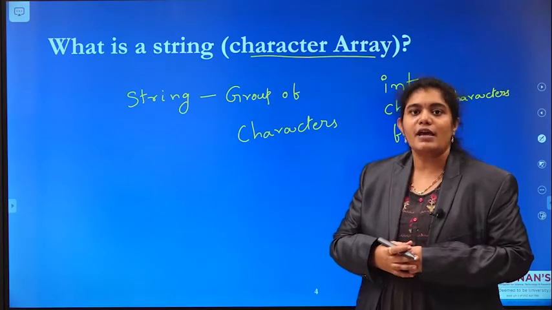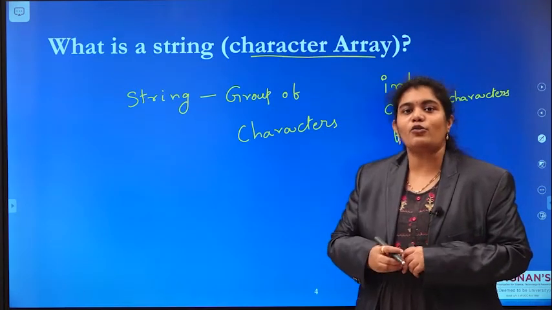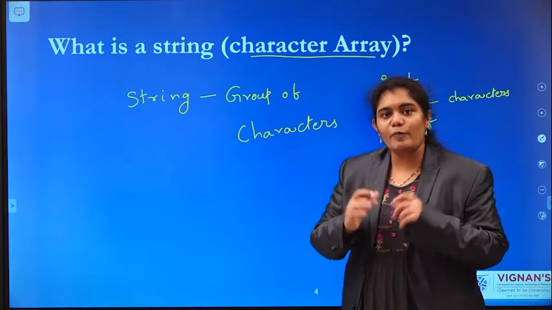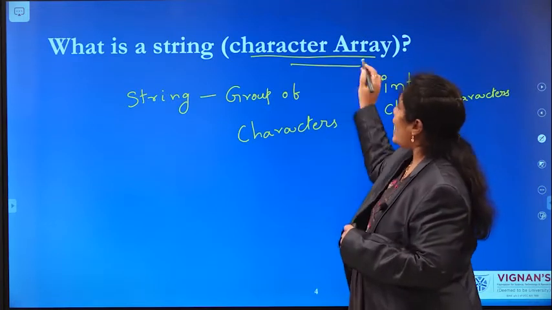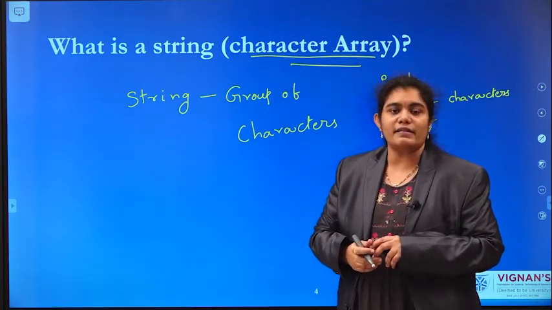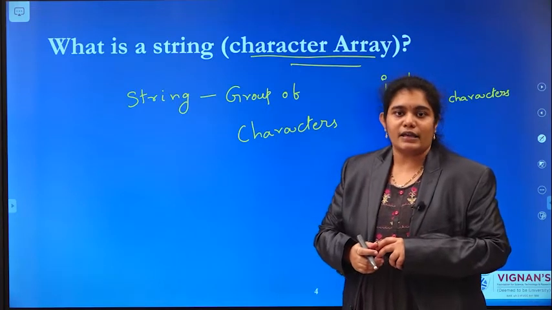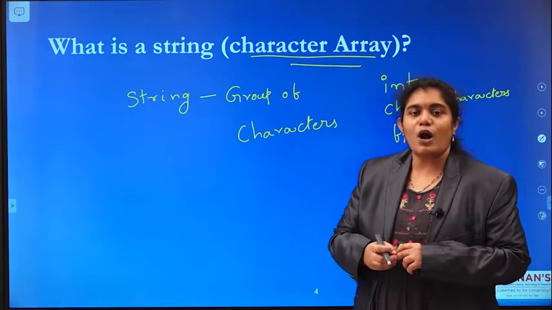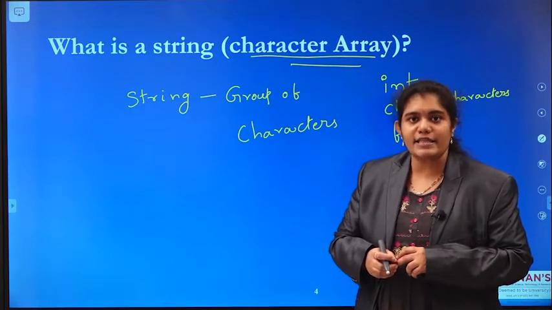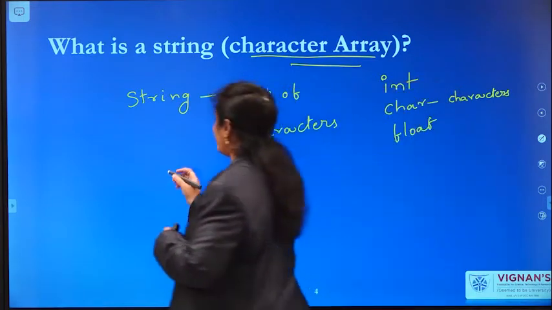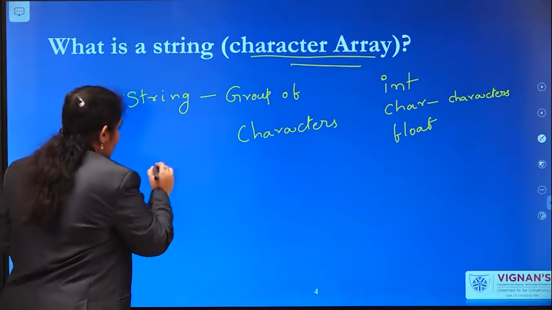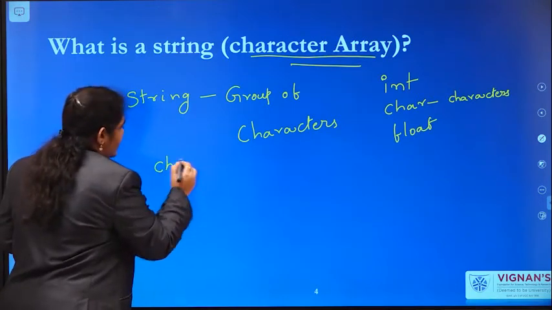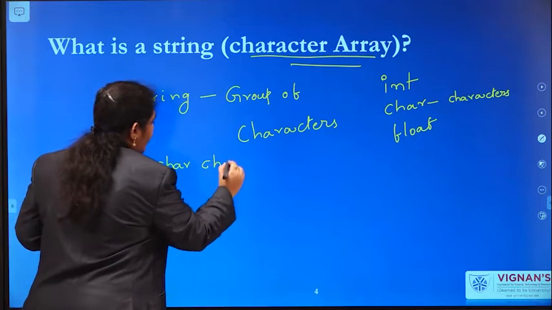Where can you find a group of characters? A group of characters is nothing but a character array. So how can you represent a character in C programming? If you want to assign a value to a character variable, I am declaring a character, char ch.